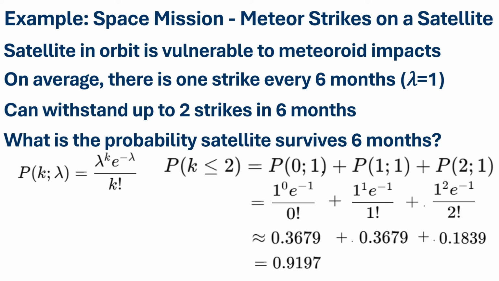An 8% chance of not surviving 6 months might seem low, but if the satellite costs in the hundreds of millions of dollars, then perhaps space engineers might see this level of risk as too high and might want to take proactive measures, like maybe adding some protective shielding to the satellite or maybe moving the satellite to a low risk region of space. So in this video, we've explored what the Poisson distribution is, why it looks the way it does, and how it's used in the real world. It's a simple but very powerful tool to model rare random events.